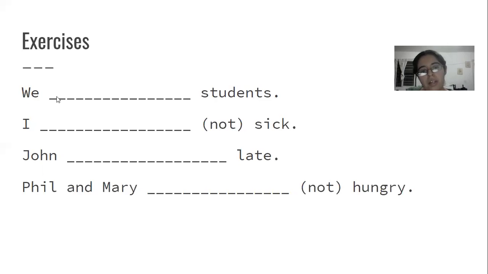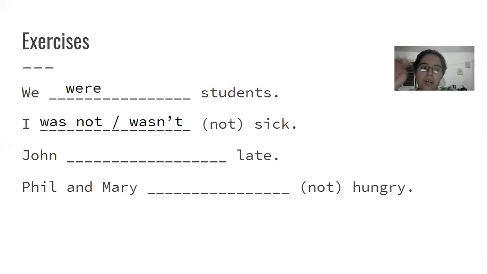It says, we students. When we have we, which one do we have to use? We have to use was or were. We was or we were. We have to use we were. We goes with were. We were students. Then the second exercise says, I sick, and we have to make it negative because it says not. So it would be was not or wasn't sick. I was not sick or I wasn't sick.